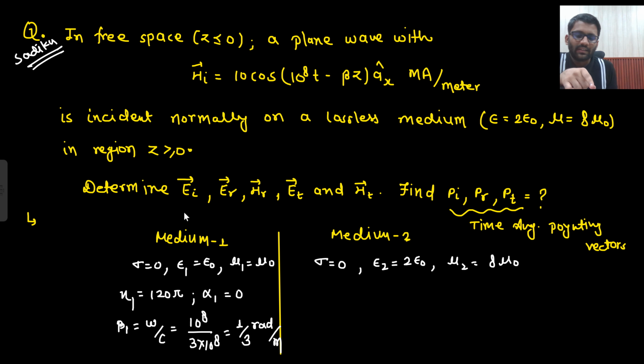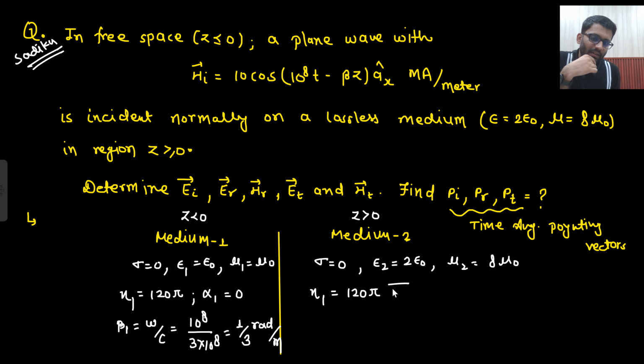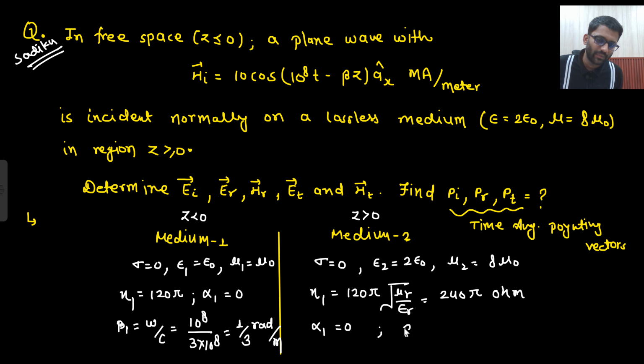And this is the region for z less than 0, and this is the region for z greater than 0. So what will be its eta? 120 pi. I hope you remember these formulas now, right? Mu r epsilon r, so 8 by 2, 4, 2. So 240 pi ohm. Certainly all are ohm. And what will be its alpha? Certainly 0. And what will be its beta?